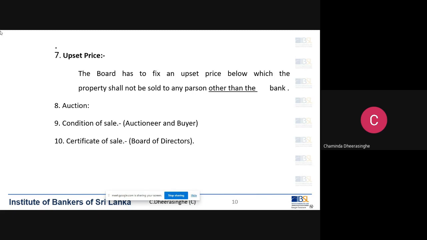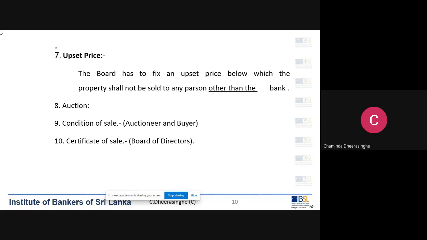Normally, to do the auction in today's context, it takes about 200,000 or close to 200,000. So that also we have to consider. Then you add the cost of the parate auction to the total outstanding and the interest of the loan. So basically you add both of these, and that is the total dues to the bank. So number one, we have to consider total dues to the bank.